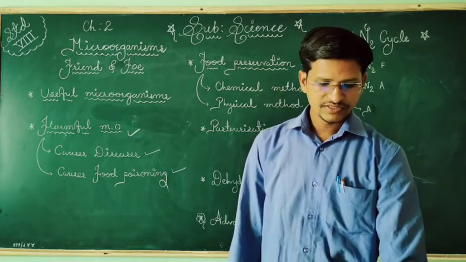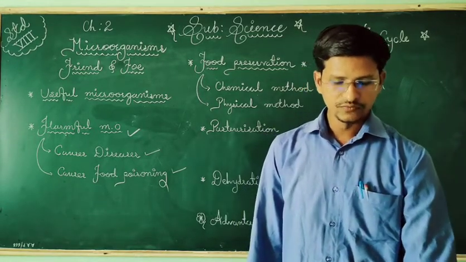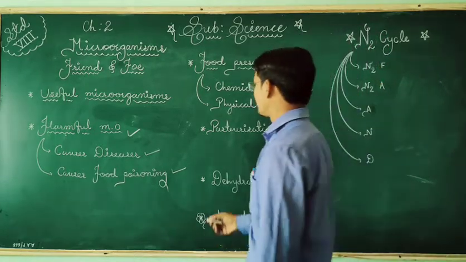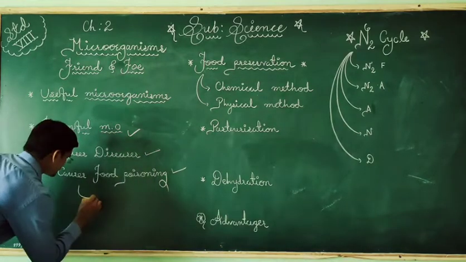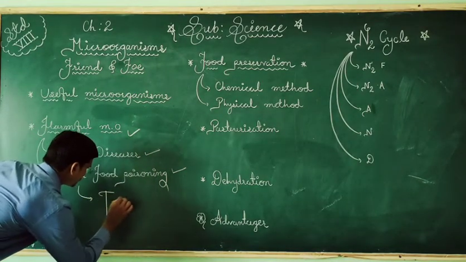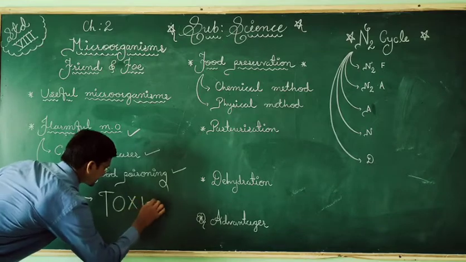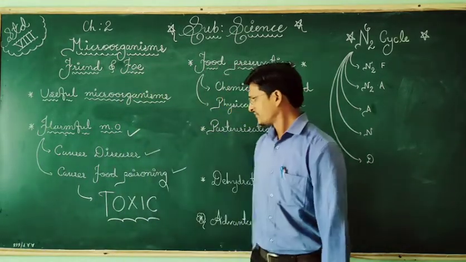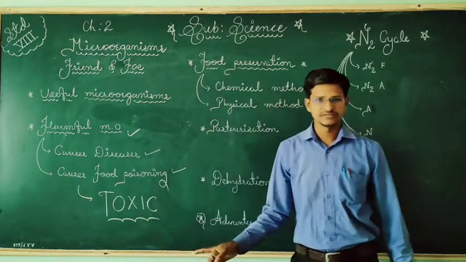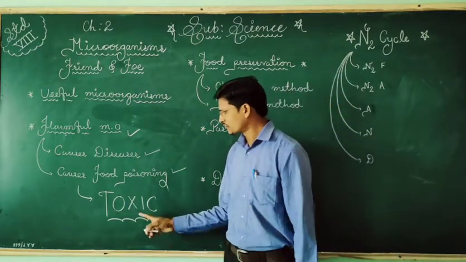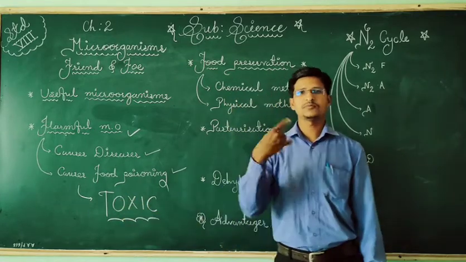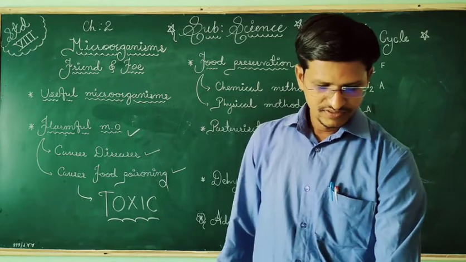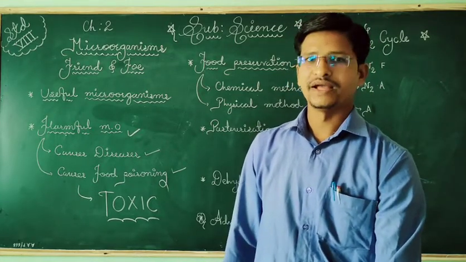The microorganisms that grow on our food sometimes produce toxic substances. I am writing the toxic substances. It means microorganisms are producing toxic or poisonous substances which enter the body and are harmful to our health.